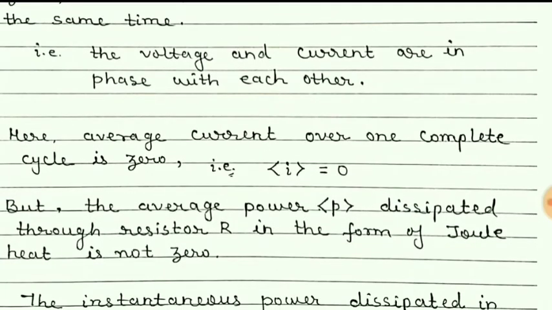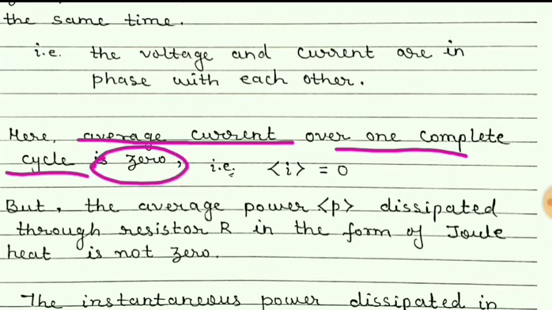Now students, if we take the average value of the current or the voltage over one complete cycle, then it will be 0. So this is current and this symbol is for the average. So it is an average current.